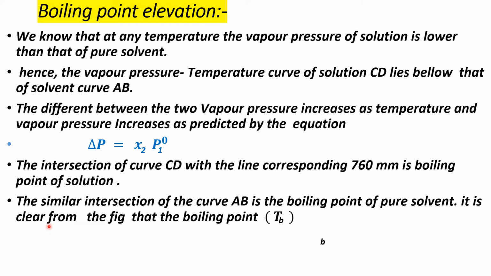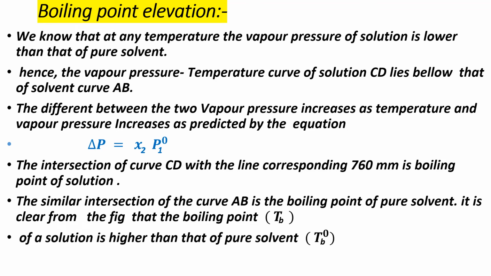It is clear from the figure that the boiling point TB of a solution is higher than that of the pure solvent. You have to simply observe the diagram in the back slides. Okay, next.